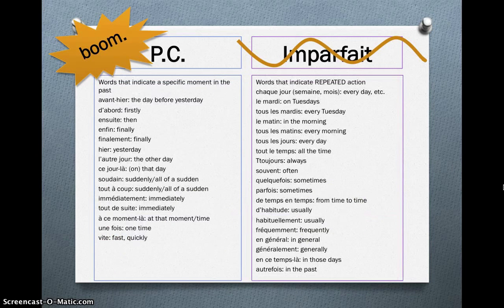In the past, I've given you words that indicate the use of the imparfait, but now here are some words that indicate the use of the passé composé. So you've got avant-hier, d'abord, ensuite, enfin, finalement, hier, l'autre jour, ce jour-là, soudain, tout à coup, immédiatement, tout de suite, à ce moment-là, une fois et vite.